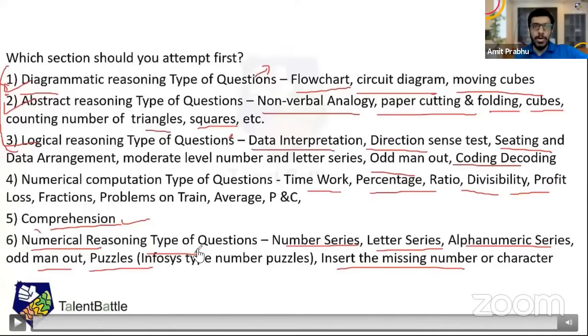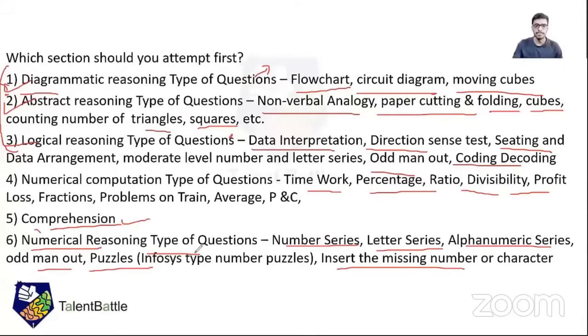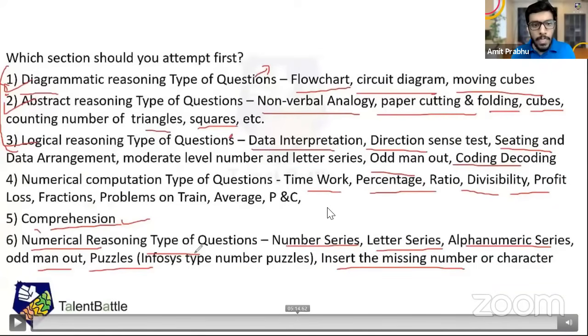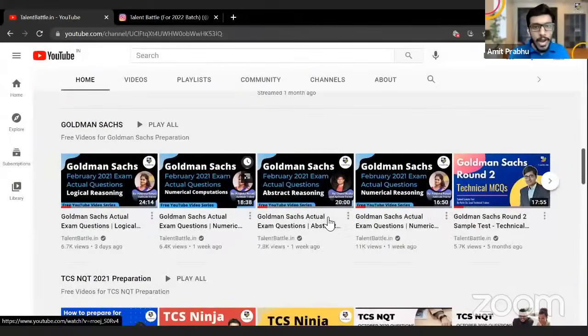Okay, so Ajinkya, I would just request to turn on the live chat. Yes, I have enabled it. Okay. So students, you can ask me any questions or doubts if you are having in the live chat. If you are not able to see the live chat, just refresh the video or refresh the page, and you can ask me any question.